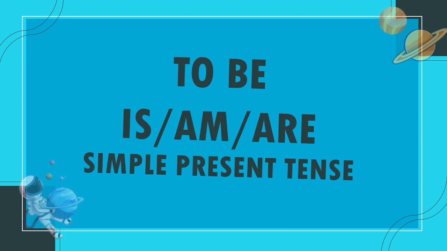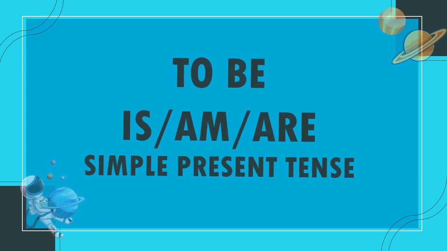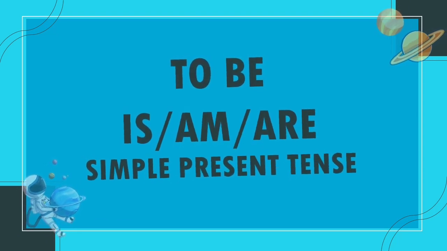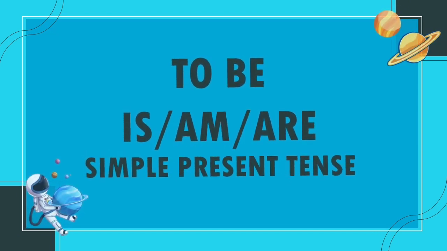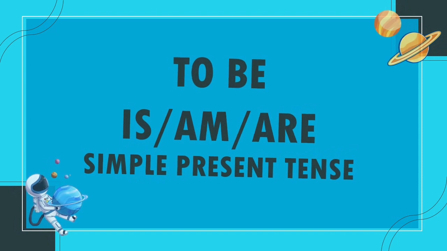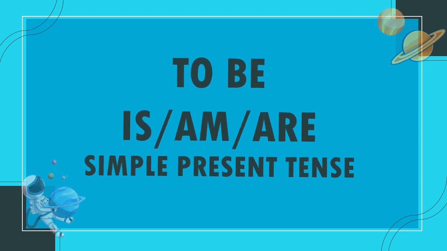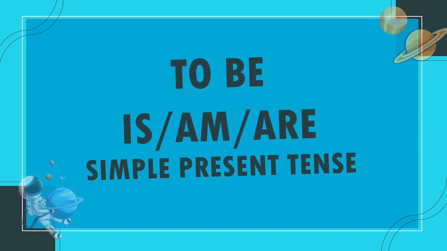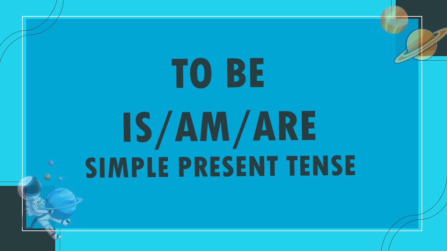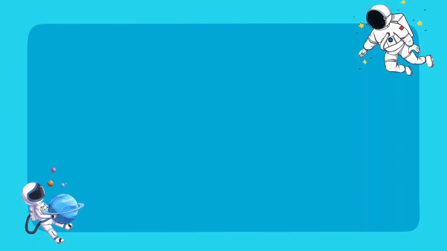So, today we will learn about to be, is, am, are in the simple present tense. Why I choose to discuss this topic? Because based on the results of research and interviews with one of the English teachers at the school, I can conclude that the students' weaknesses lie in their use of to be, is, am, are.